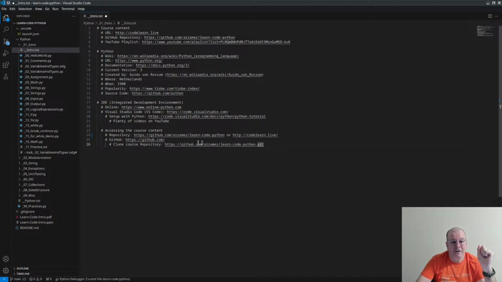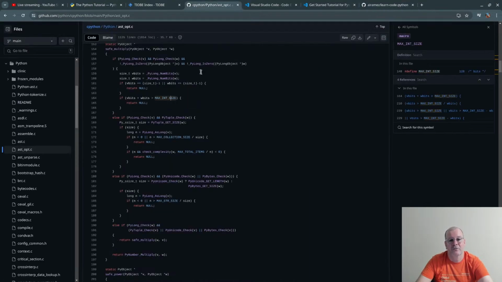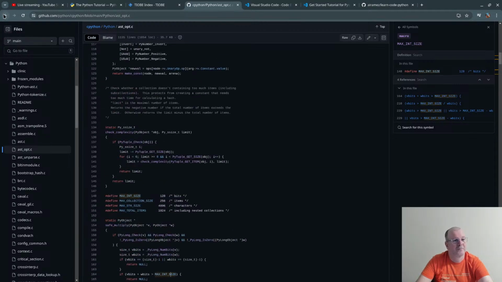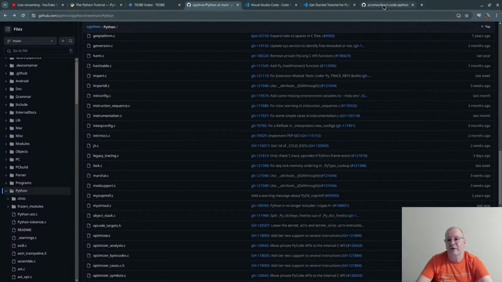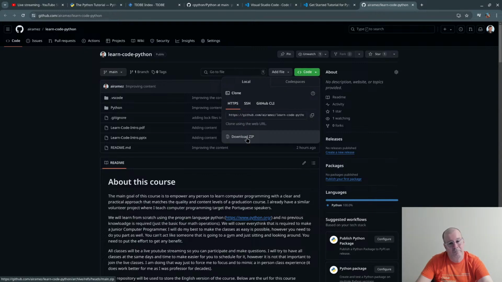I put the link here, clone this repository, but the way we can do it for any repository is to go to the repository page. Even the one for Python will be similar. Once you are there, go to this button here, code. There are a few different options. If you don't want to clone, you can just download, but copy this URL.